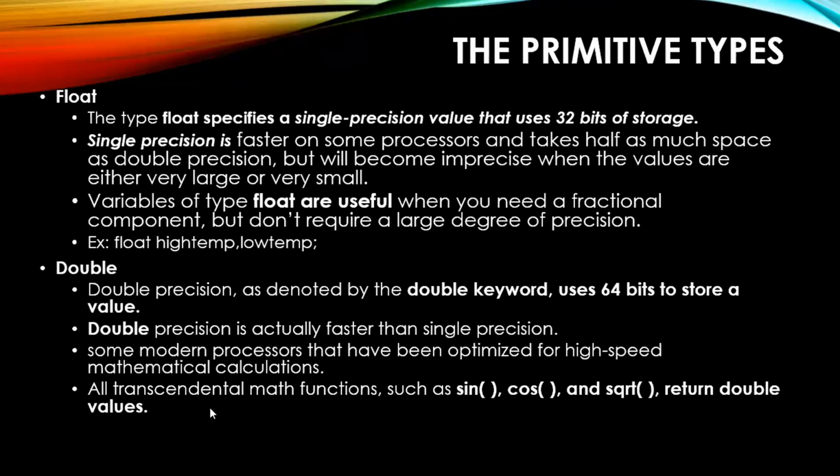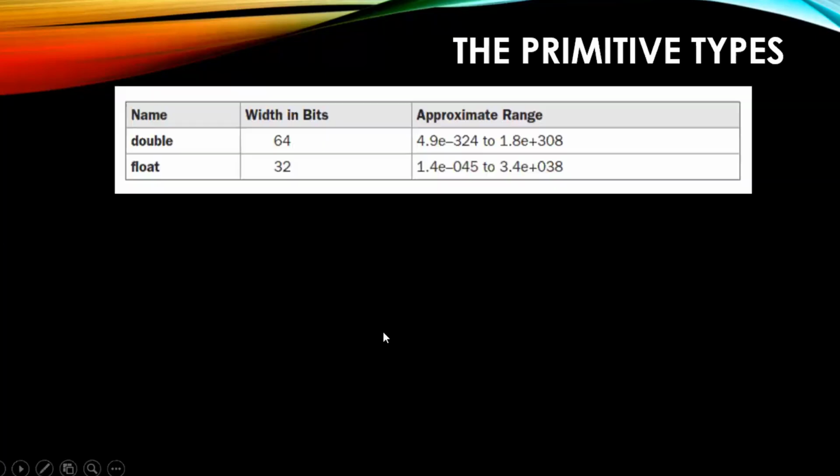So it has been clearly mentioned that on some modern processors that have been optimized for high speed mathematical calculation, only in those systems will double precision be faster. In Java, functions like sine, cos, square root, the return value will be a double itself, right? So this is the width of the bits. If you are going with a double, it will take 64 bits. If you are going with a float, it will take 32 bits.